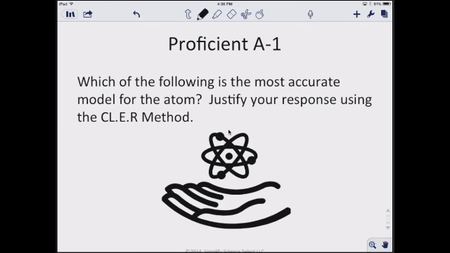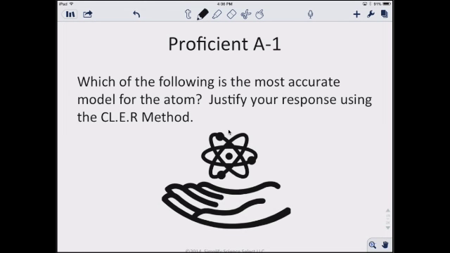So let's look at some examples. When we're looking at this first one, it says, which of the following is the most accurate model of the atom? And justify your answer using the CLEAR method. Okay, so when we're looking at this, we would say that the Bohr model of the atom is the most accurate model, and it incorporates evidence from Dalton, Thomson, and Rutherford, and the Bohr model includes electrons orbiting at discrete energy levels, making it more accurate than the models with continuous energies, as shown in the line emission spectrum.